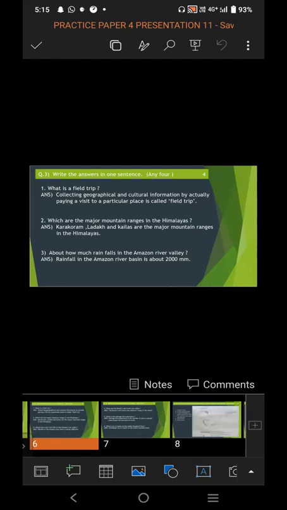Third question. About how much rain falls in the Amazon River basin? I repeat the question. About how much rain falls in the Amazon River basin? And the answer is rainfall in the Amazon River basin is about 2000 mm. You have to write the answer in one sentence. Rainfall in the Amazon River basin is about 2000 mm.